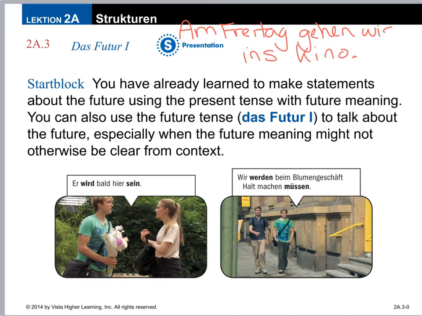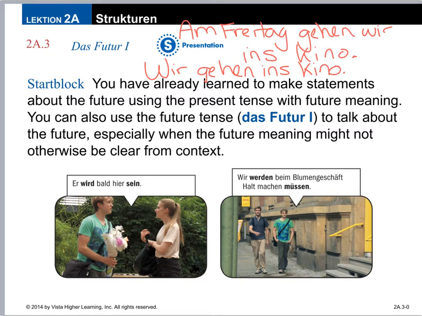That's just typical present tense sentence structure, but you're telling me about an event that's happening on Friday. On Friday, we are going to the movies. So that is talking about the future, but sometimes it might be unclear. For example, if you just told me wir gehen ins Kino, do you mean right now? Do you mean next week?